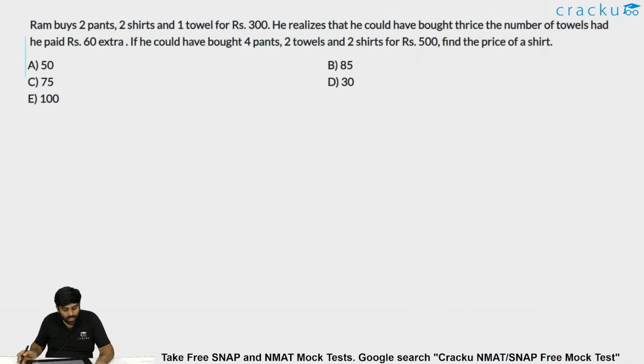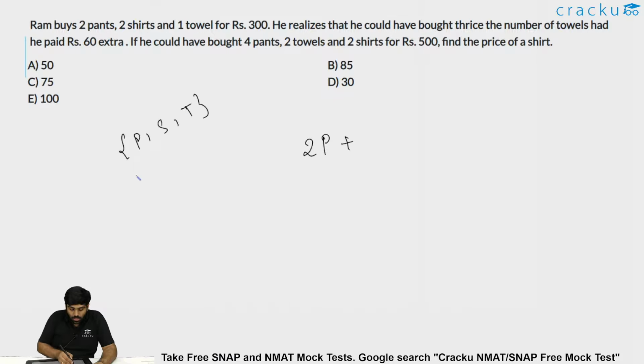It is given that Ram buys 2 pants, 2 shirts and 1 towel for rupees 300. Let's say P, S and T are the prices of 1 pant, 1 shirt and 1 towel. So I'm assuming P, S, T are the prices of each item. So 2 into P plus 2 into S plus 1 into T is given to be 300 rupees.